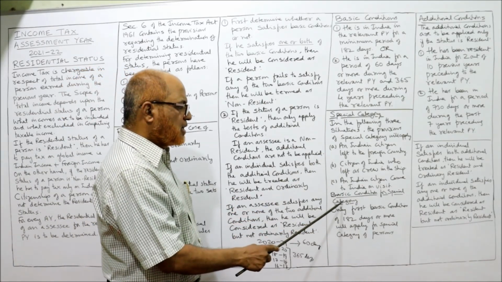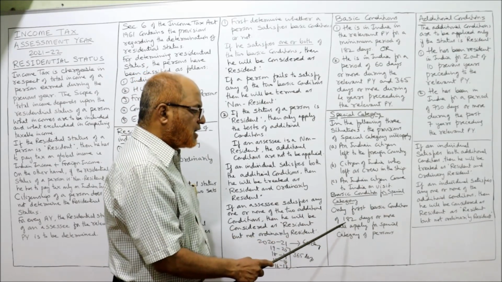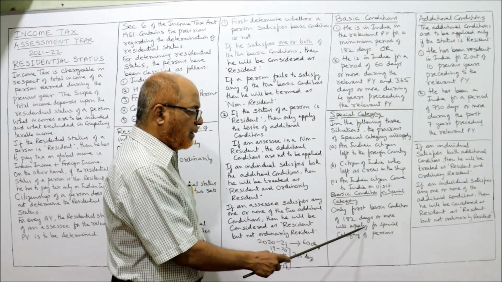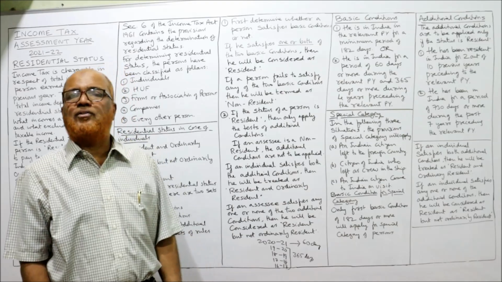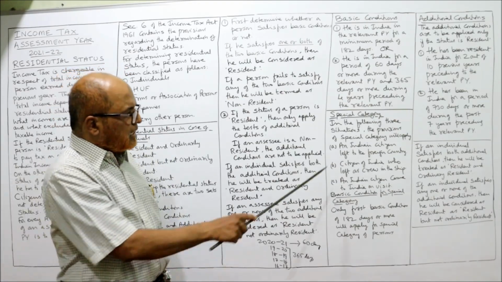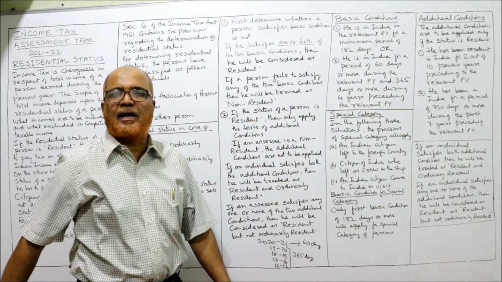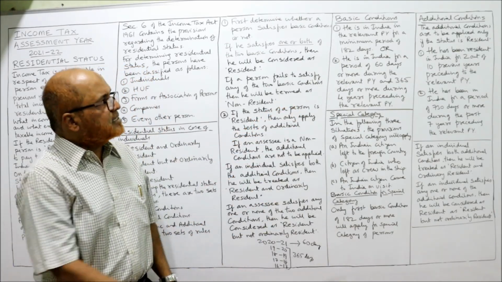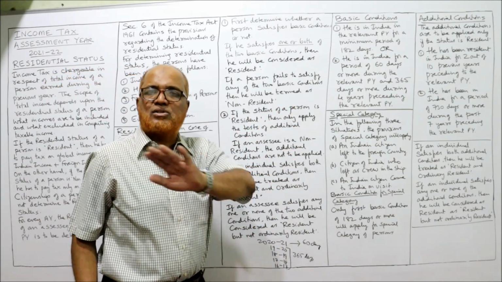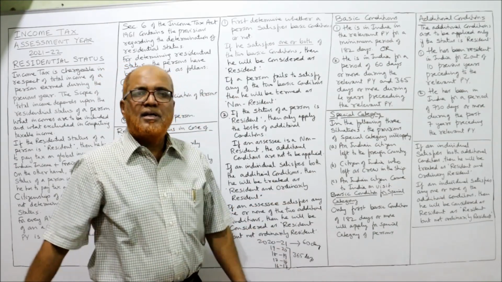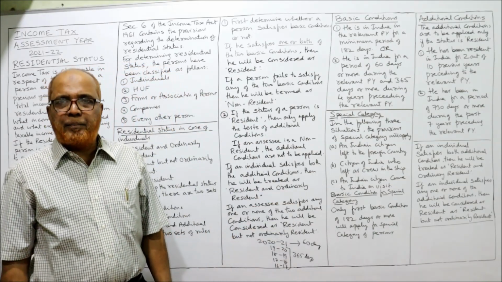Only the first basic condition of 182 days or more will apply for these three special categories of persons. The second basic condition, 60 days, will not apply.